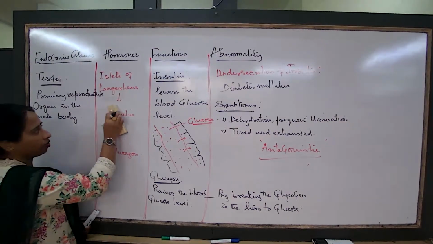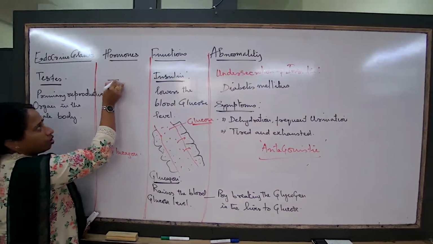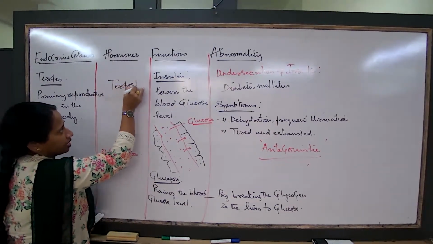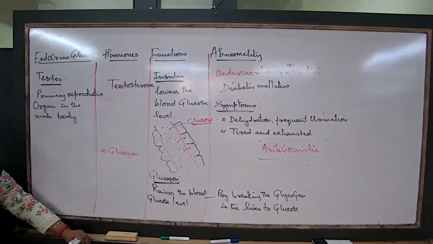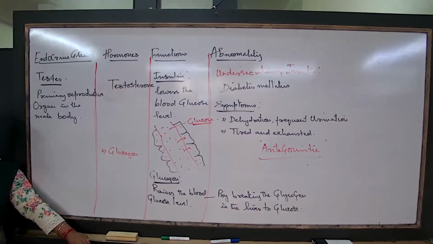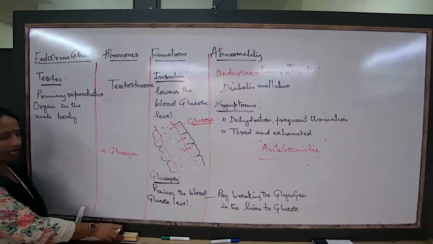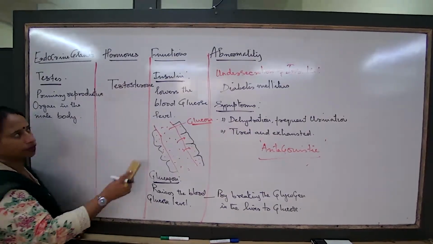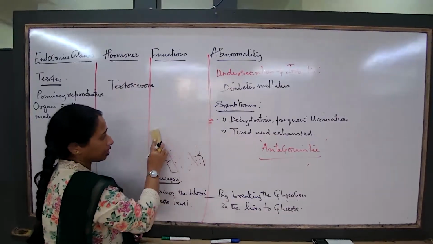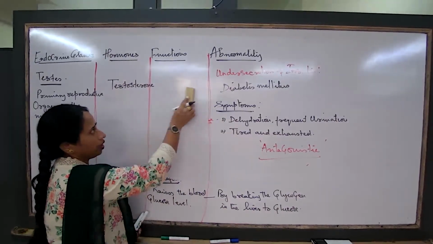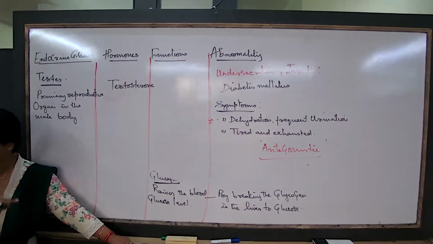What about the hormones? If it is the testis, the major hormone produced by the testes is known as testosterone. Check the spelling. Testosterone is a major hormone produced by the testes. What is the function of testosterone? What would testosterone do?